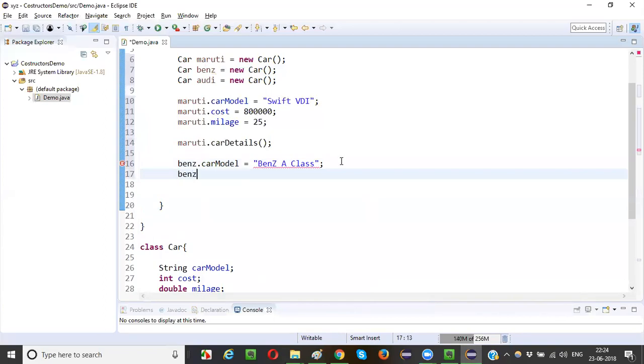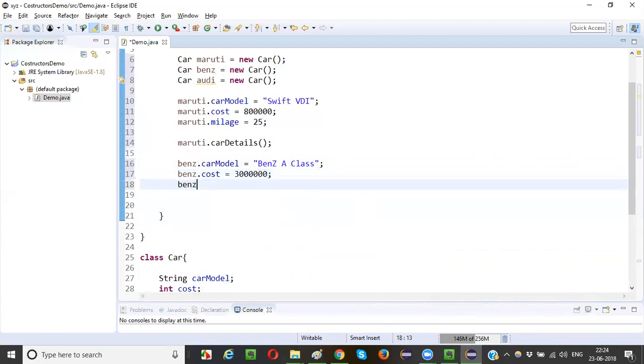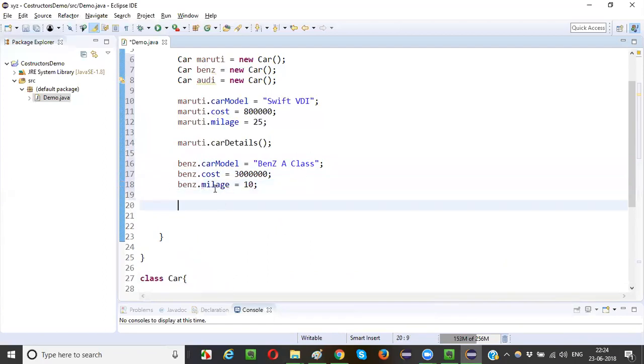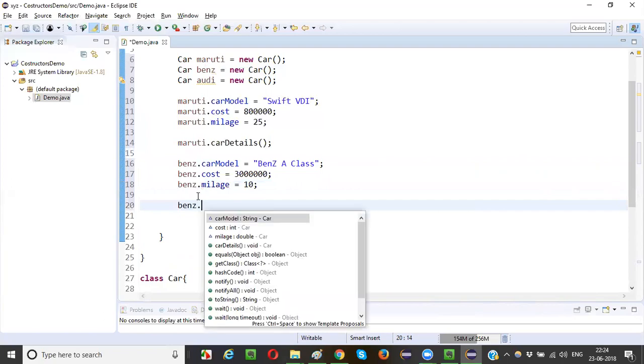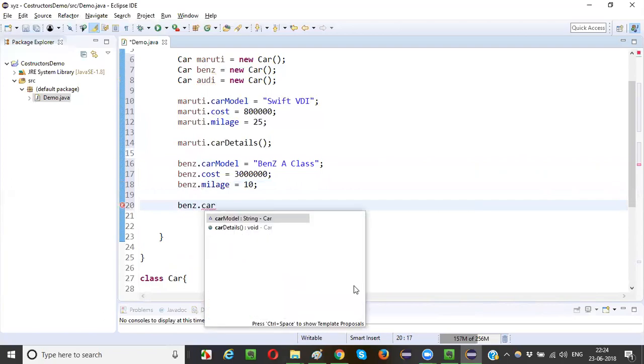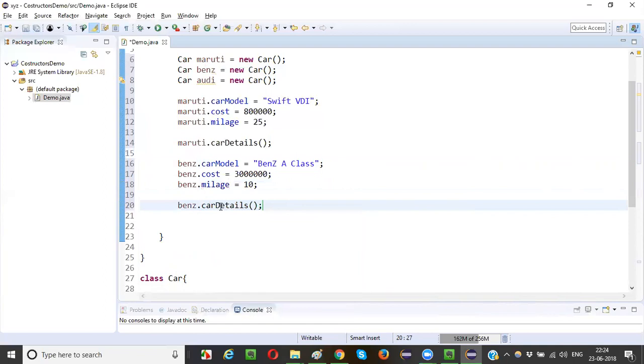Benz dot cost is equal to some 30 lakhs. Now Benz dot mileage is equal to, let's say, only 10 kilometers per liter. Now Benz dot car details. I am calling the car details method with the help of the object.